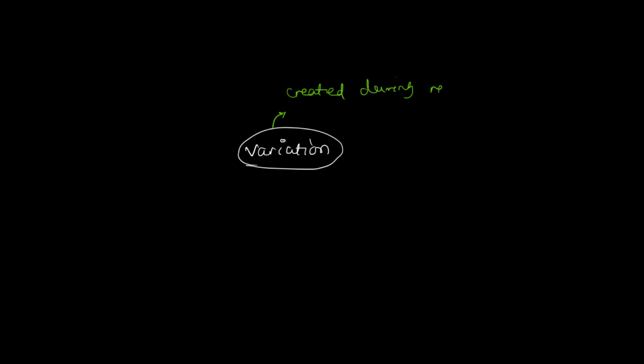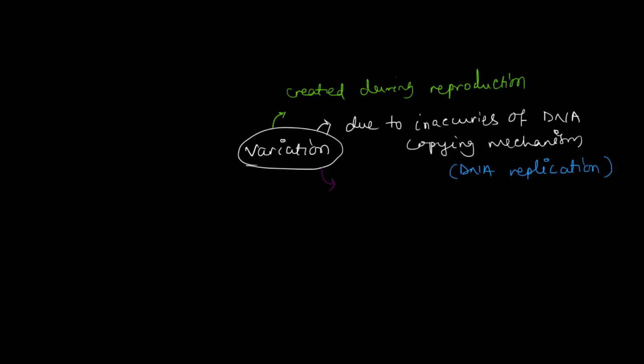So what actually is variation? Again, as we discussed, variation is created during reproduction. Now, second thing. These variations are formed due to the inaccuracies of the DNA copying mechanism, also known as DNA replication.